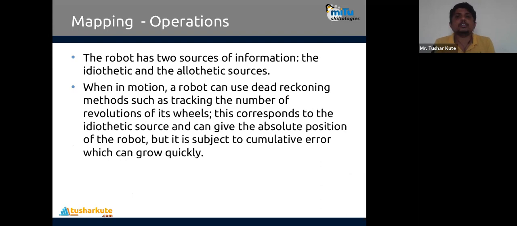What operations are done? The robot has two sources of information: the idiothetic and the allothetic. When in motion, the robot can use a dead reckoning method such as tracking the number of revolutions of its wheels. Remember, the number of revolutions of the wheels. It has to reach a destination, so it tracks how many revolutions are taken to reach that particular point. This corresponds to the idiothetic source, and it can give the absolute position of the robot, but it is subject to cumulative error, which can grow quickly.